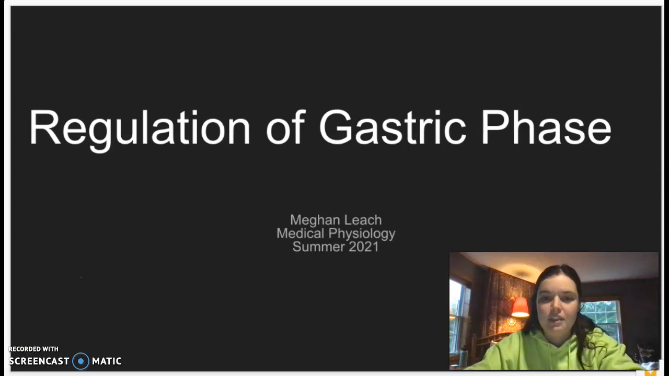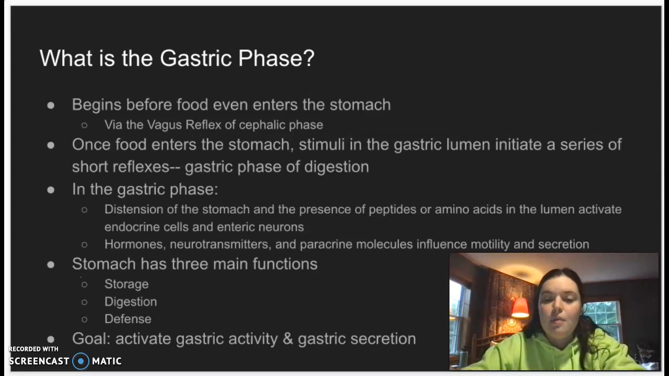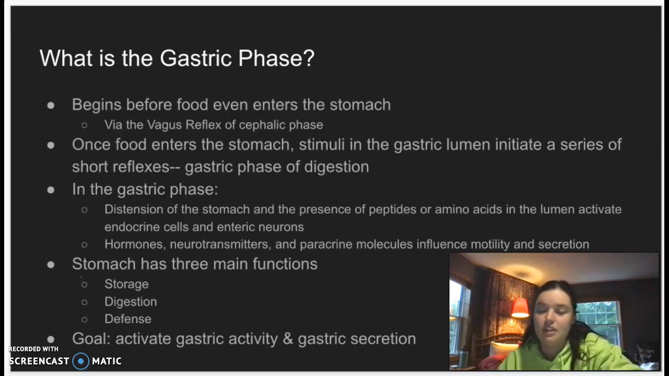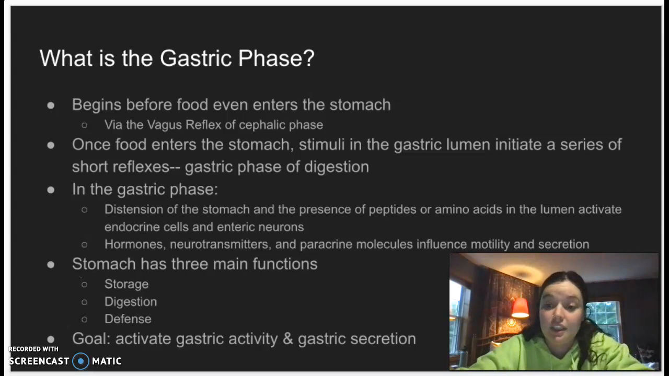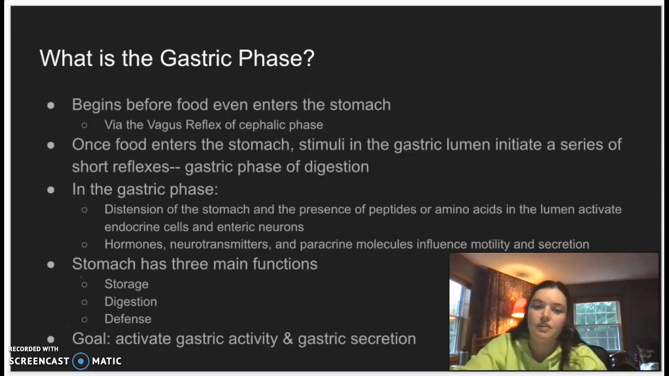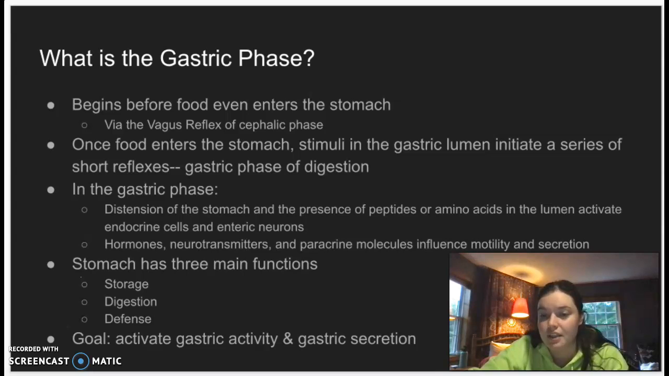So, to begin, we need to first talk about what the gastric phase is. The gastric phase is initiated before any food has even entered the stomach. This is done through the vagus reflex, which we'll talk about later in detail. The vagus reflex is from the cephalic phase, which is the phase prior to the gastric phase. Additionally, once food has entered the stomach, stimuli in the gastric lumen will then initiate a series of short reflexes, and this is known as the gastric phase of digestion.